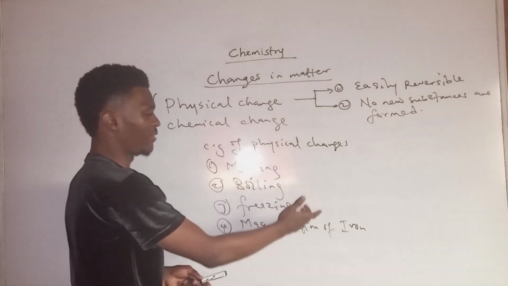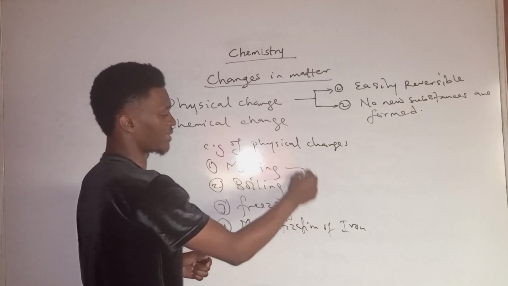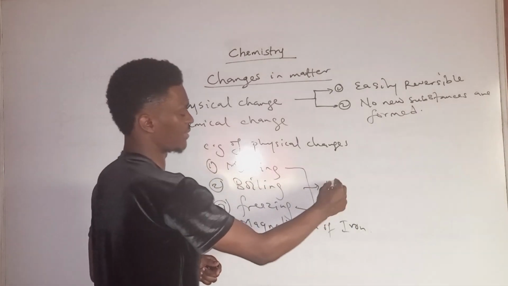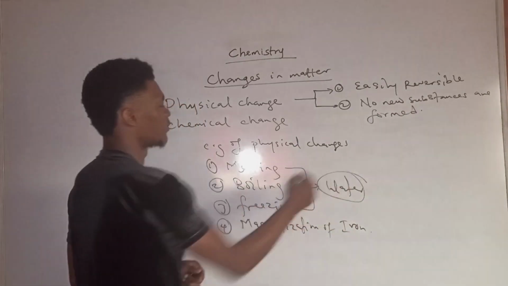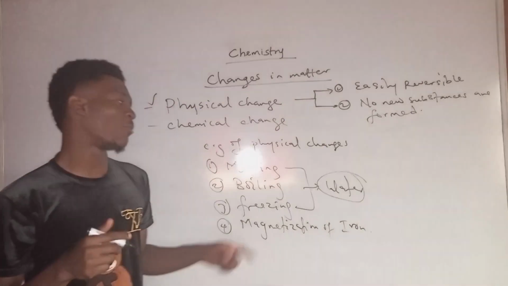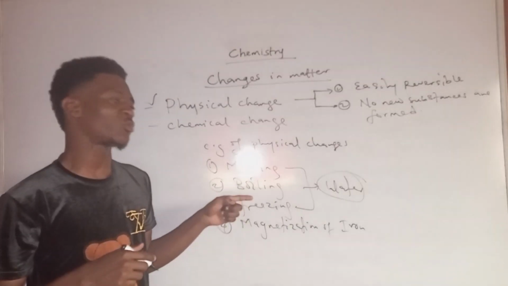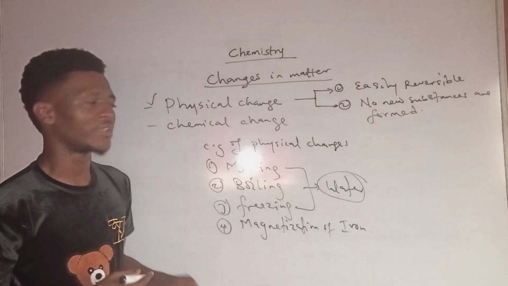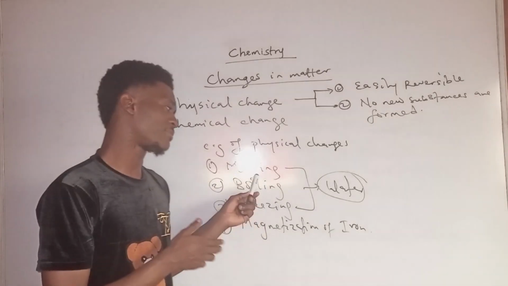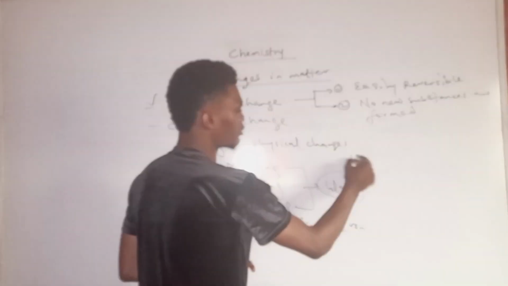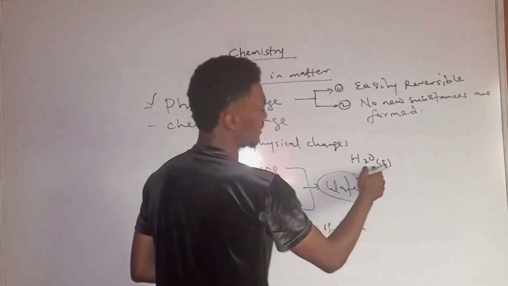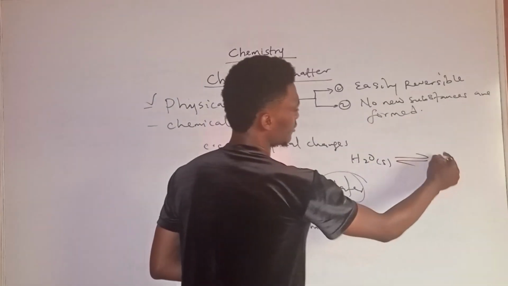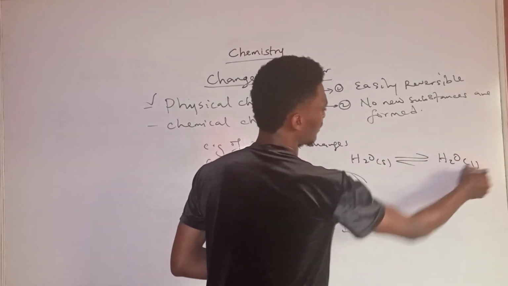Now, for these first three processes, I can use a particular substance, and that's water. Do you know that when water melts from being ice to becoming liquid, you can easily get back the ice? Now, what leads to melting? Imagine you have H2O as solid being ice, and then you have H2O liquid.